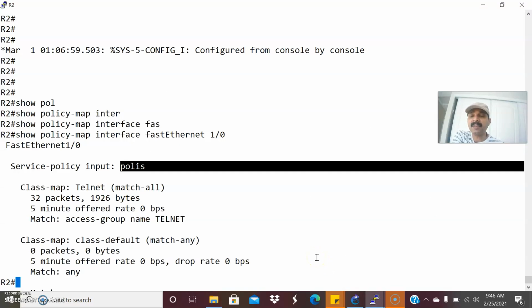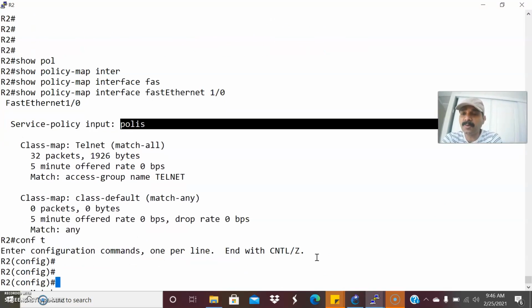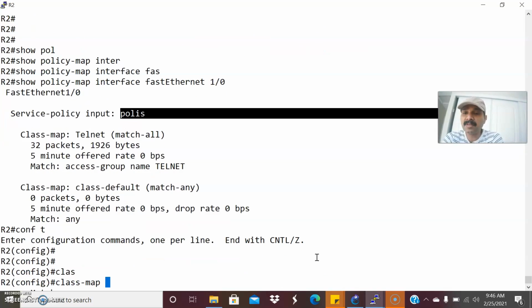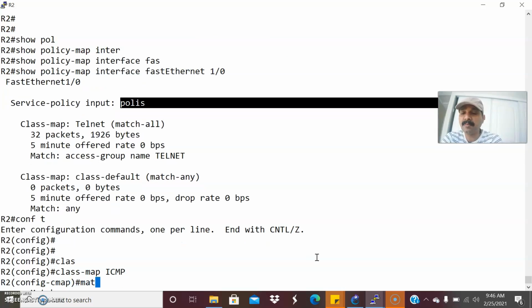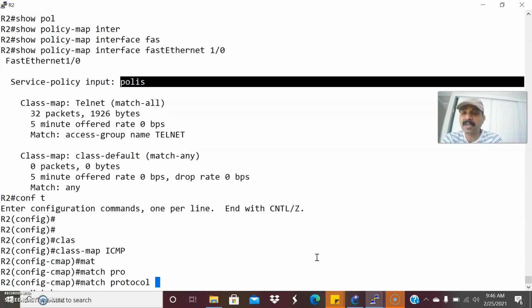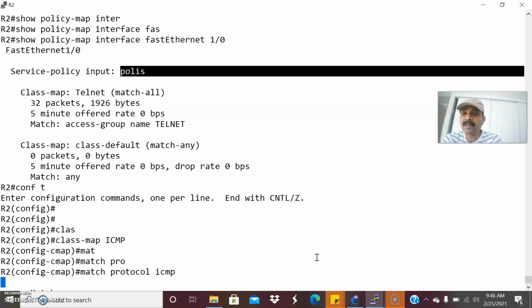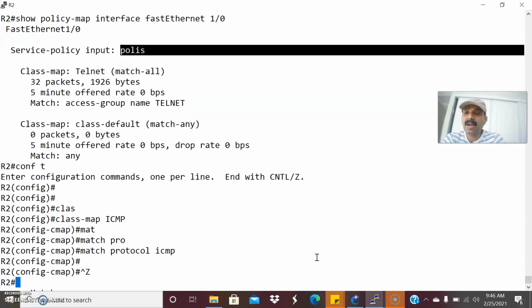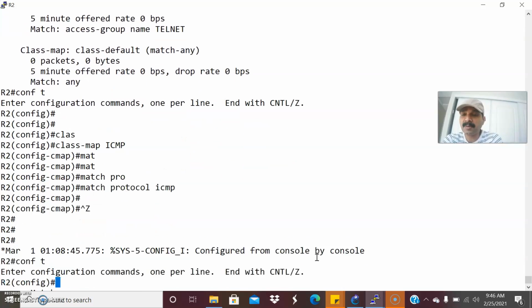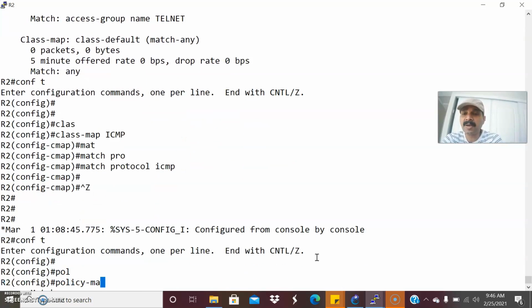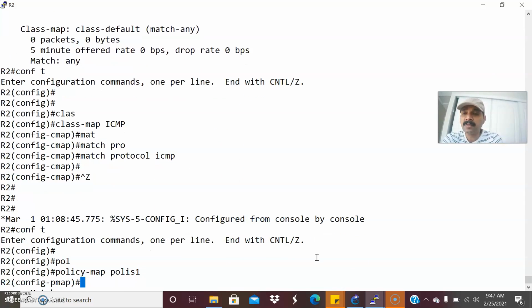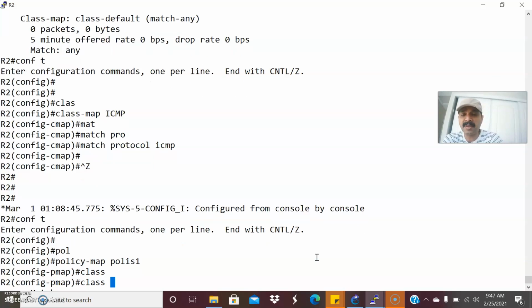Let us now create a class map for ICMP. So go to configuration mode, class-map. Let us create the class map. Let us make it ICMP and the match protocol. So let us make match protocol as ICMP. After that, let us create another policy name. So the policy map name is, let us make it POLIS policy 1. Okay. So then let us map the class name. Class name is ICMP, right?